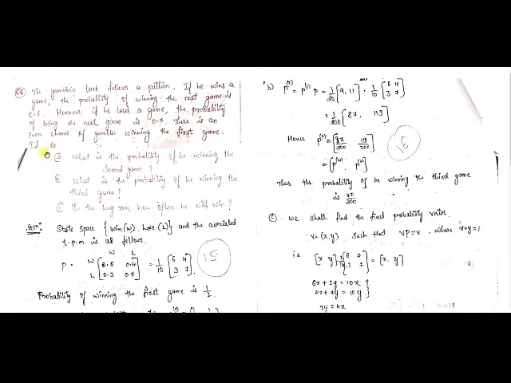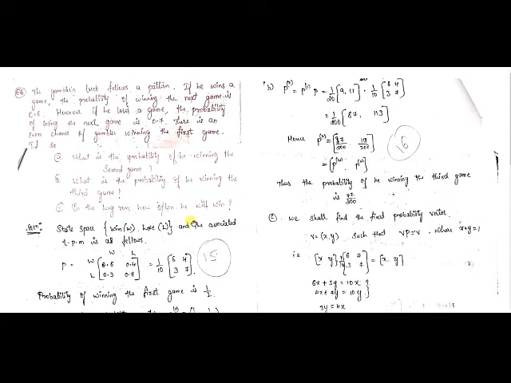Then there is an even chance of the gambler winning the first game. So if that happens, what is the probability of winning the second game? Then what is the probability of winning the third game? Then in the long run, how often will he win?